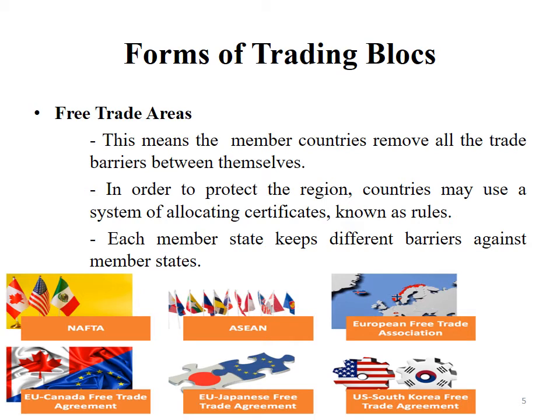Slide number 5, forms of trading blocks. So there are different types or different forms of trading blocks we can see. First one we are going to discuss in this slide, free trade areas. A free trade area is a group of countries that have few or no barriers to trade in the form of tariffs or quotas between each country. Free trade areas tend to increase the volume of international trade among member countries and allow them to increase their specialization in their respective competitive advantages.